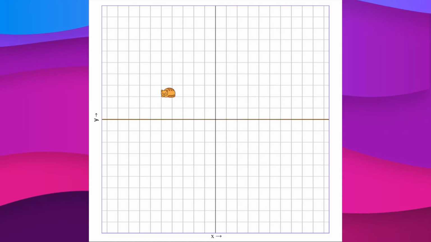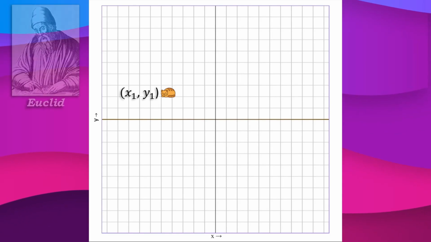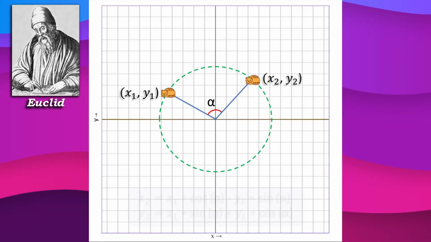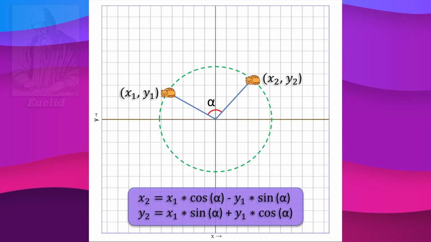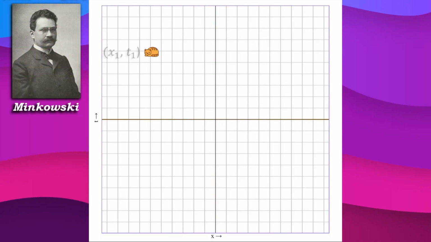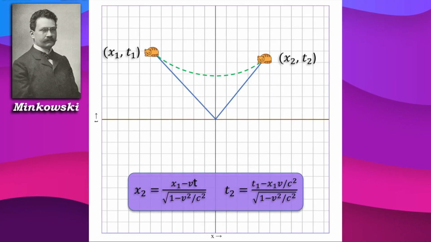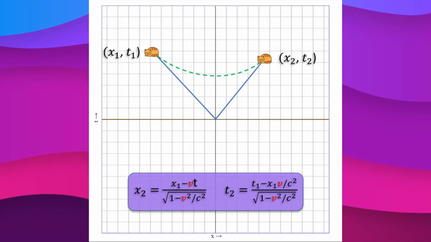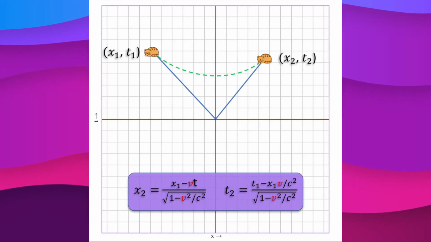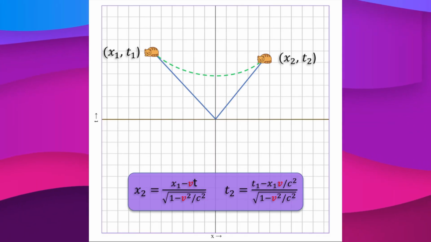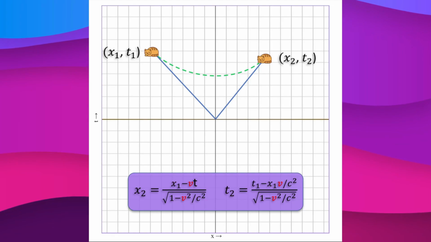Now let's try rotating. In regular Euclidean space, to rotate a point around the origin, you have to multiply its coordinates by various sines and cosines of the angle, but in Minkowski space, it's a bit simpler. Here, instead of an angle, it's the observer's speed. This is called a Lorentz transformation. By the way, these formulas show that if you substitute a low observer speed or an infinite speed of light, the denominators become 1, and the formulas turn into the usual Galilean transformations.